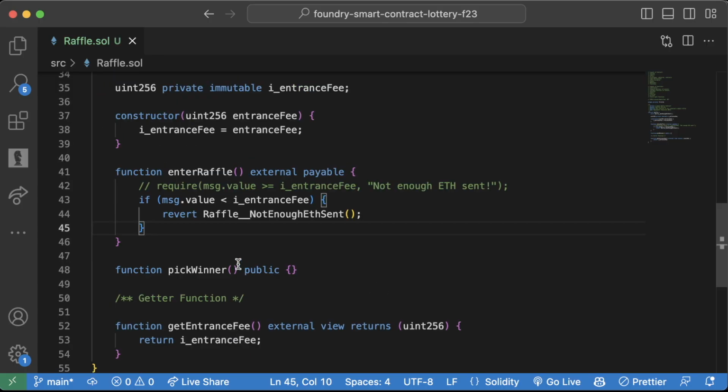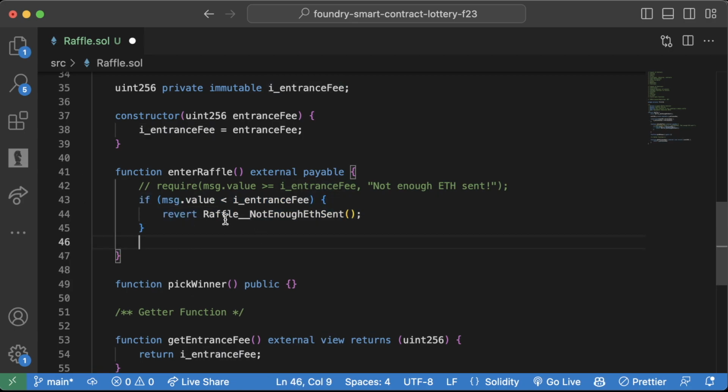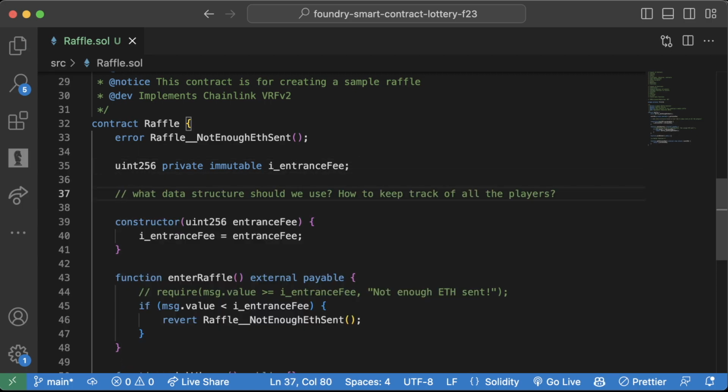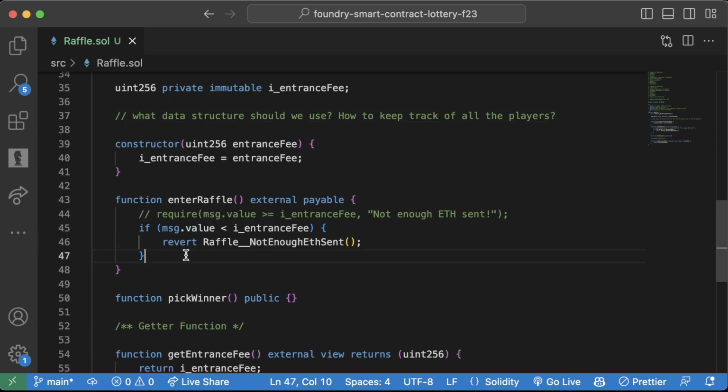So what's next? We have a minimum fee that people need to pay. Let's also now keep track of all these users in here. So we're probably going to want to store them in some type of data structure. Now, here's a great question. What data structure do you think we should use? We need a way to keep track of everyone who entered the lottery, right? So that when we pick a random winner, we can choose from all the people who have entered. So what should we use?